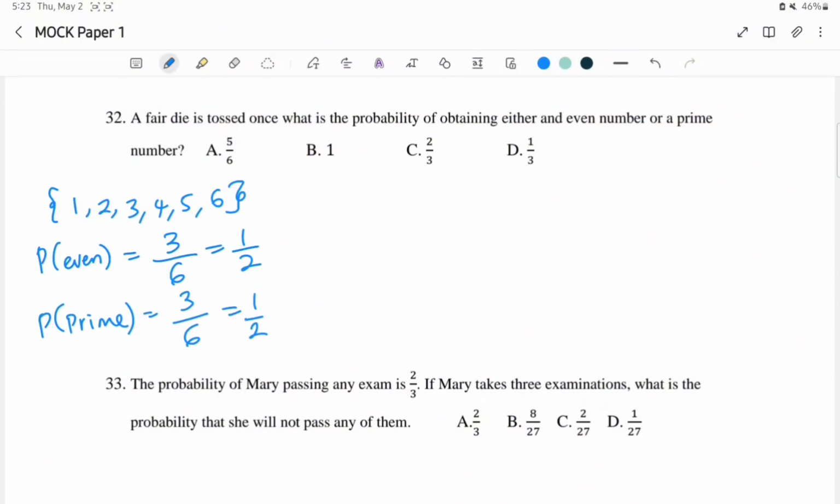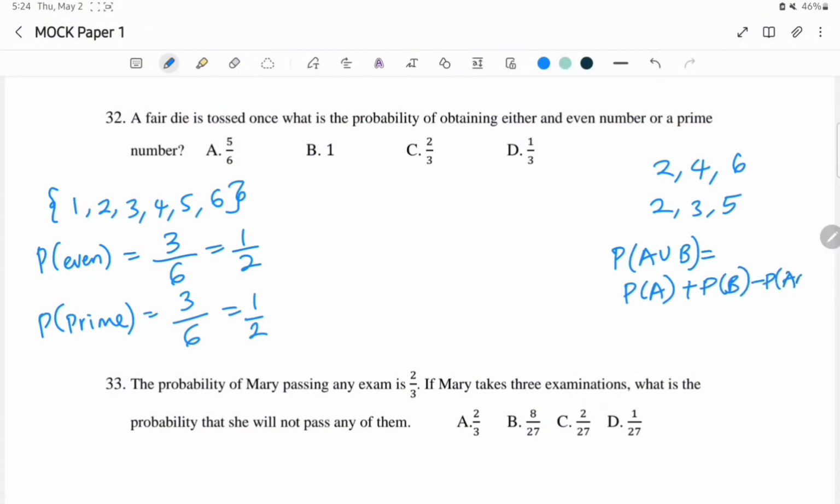What do I mean? The even numbers that we have are 2, 4, and 6, while the prime numbers that we have are 2, 3, and 5. So you can say that they are not mutually exclusive. We have a particular number that belongs to the two. So in such cases, you are going to solve it just like a set problem. Probability of A union B is the sum of the probability of A and the probability of B, minus the probability of A intersection B.